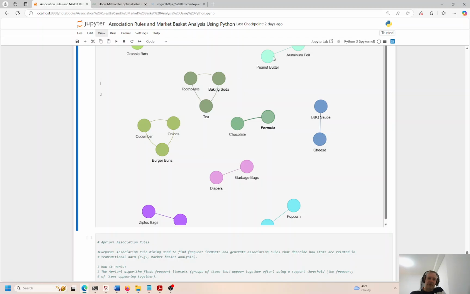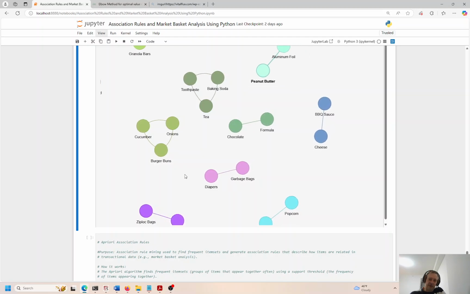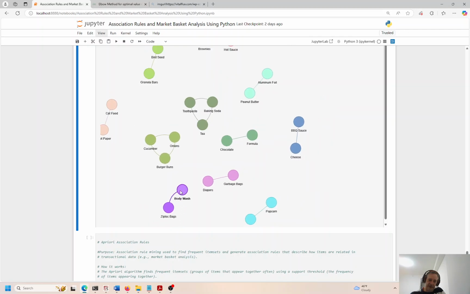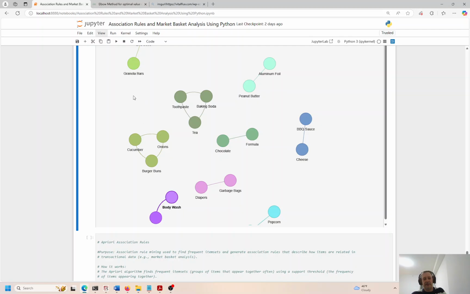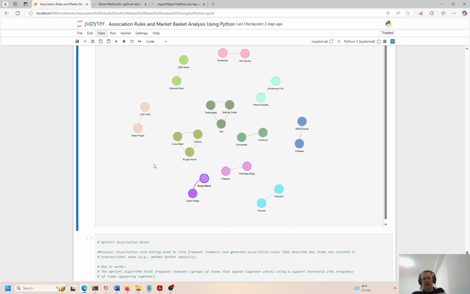So peanut butter and aluminum foil, and we have burgers, cucumbers, and onions, and down here we have Ziploc bags and body wash. Okay, so I think it's working. Some of these totally make sense. A couple of these seem a little wonky, a little bizarro, but you know what? It is what it is.